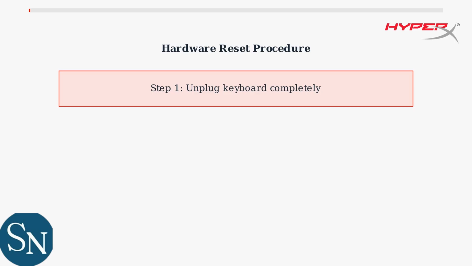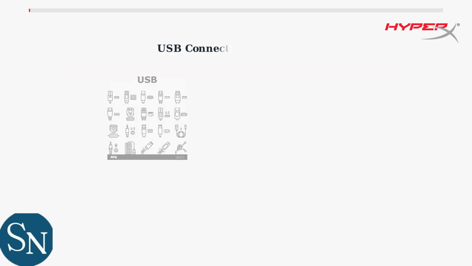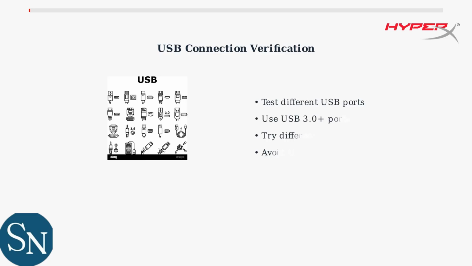The first troubleshooting step is performing a hardware reset. Start by completely unplugging your keyboard from the computer. Next, hold down the ESC key while reconnecting the keyboard to your computer. Keep the ESC key pressed for 10 seconds after the connection is made, then release it and wait for Windows to recognize the device.